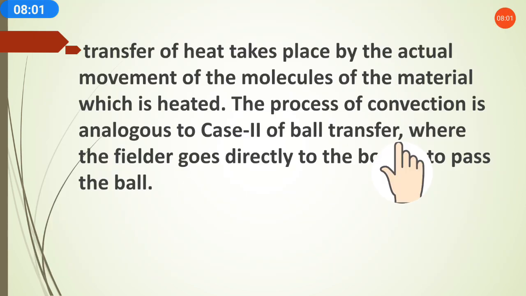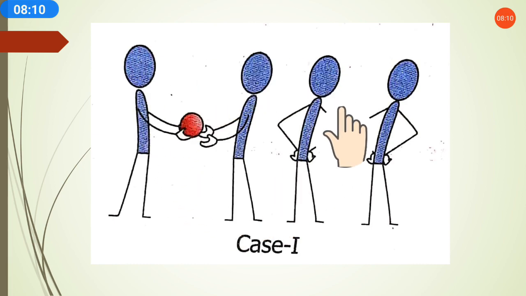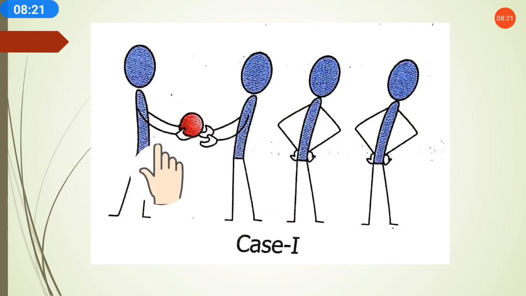In case 1, the fielder and bowler are a little bit nearby, because we are talking about the case of a solid. So they will be nearby, so that they can easily transfer the ball. They can pass the ball from one to another without actual movement of the fielder.